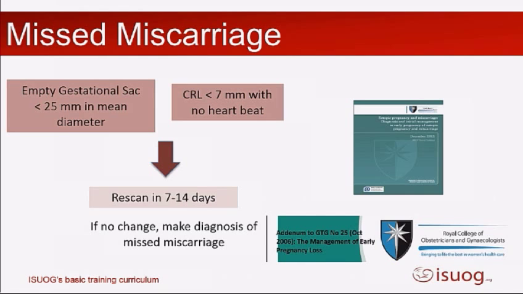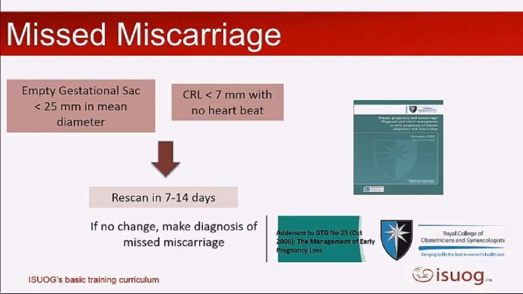We know that there are studies looking at inter-observer error, okay, which show that sometimes I might measure a crown rump length to be 5 millimetres, but then Christoph would measure it as 7 millimetres. You can just see by just twisting the image how I might make it 5 and Christoph would make it 7. And you could see how I would therefore say, let's rescan you in 2 weeks' time, whereas Christoph may then have made a diagnosis of miscarriage based on that scan, and the woman could have had an evacuation. So you can see how difficult it can be. So if there is any doubt, you rescan, and I think any woman would want to know you're giving her pregnancy the benefit of the doubt.